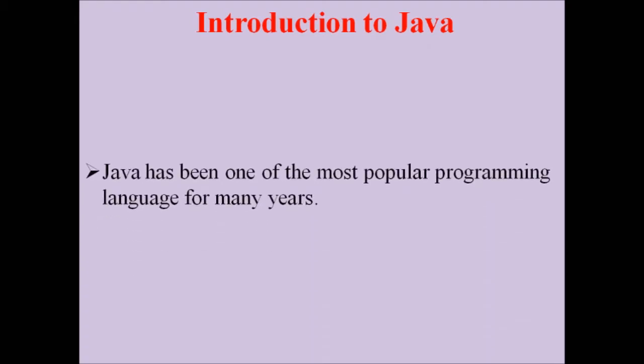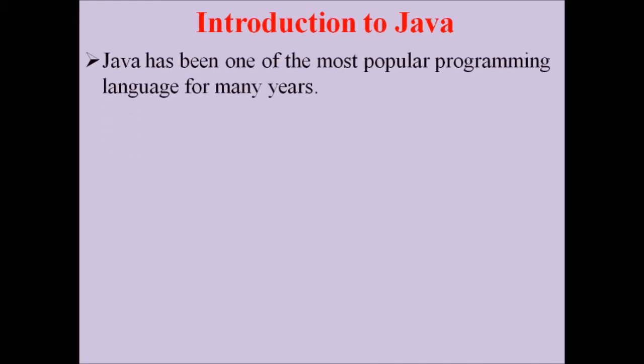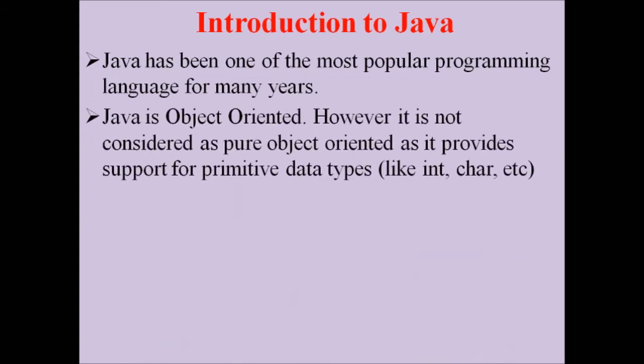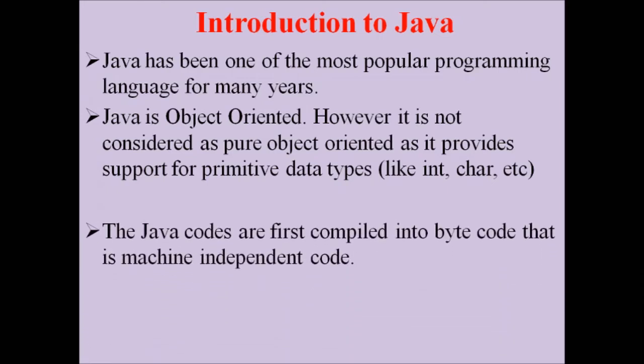Next, let us see the introduction to Java. Java has been one of the most popular programming languages for many years. Even today, the language is popular. Java is object oriented because here everything is considered as an object, even though it is not a pure object oriented programming language, as it provides support for primitive data types. It is only partially object oriented.